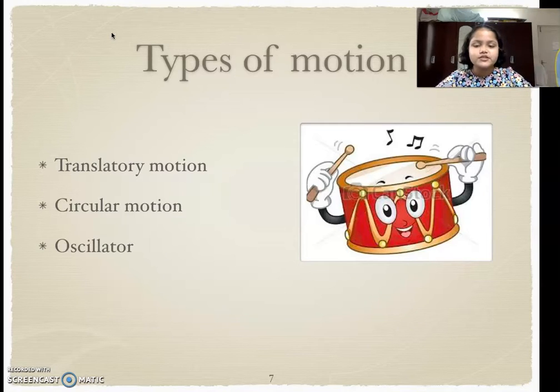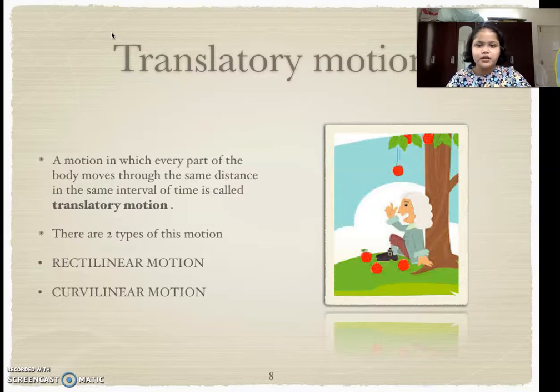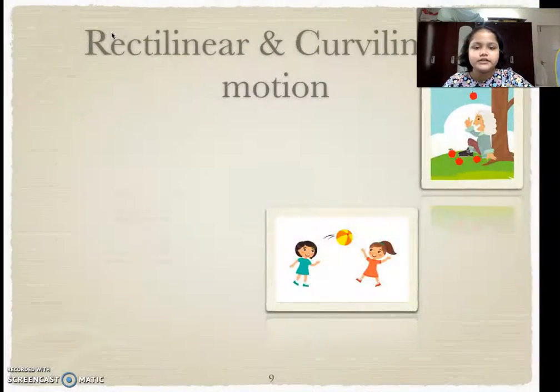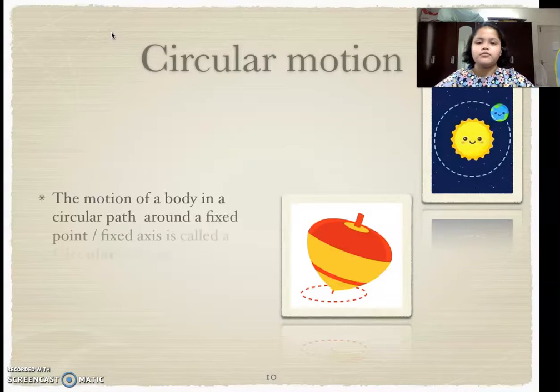So basically that's why they both come in the category of translatory motion. Now it goes through the same distance and the same interval of time. Okay, now let us talk about circular motion.